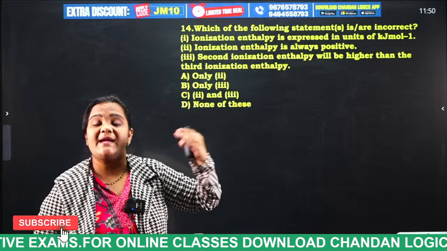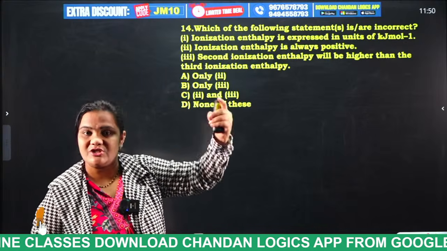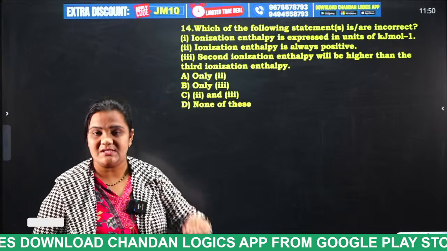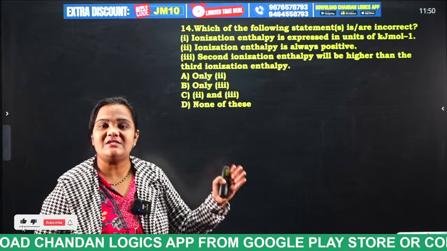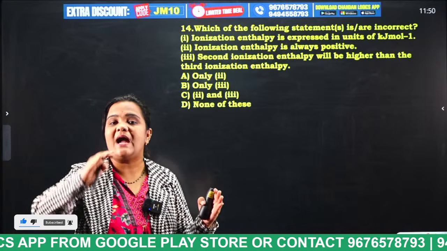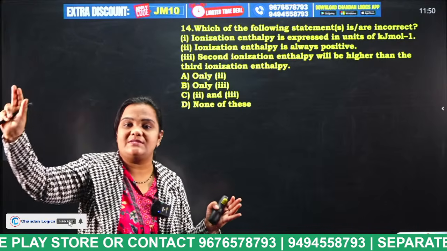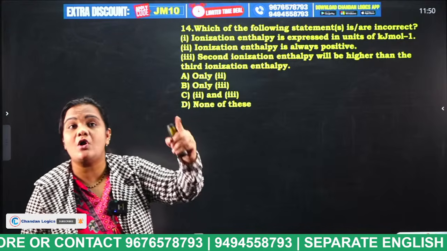That means the second ionization enthalpy is slightly lesser than the third ionization enthalpy. For example, the first level ionization enthalpy is 1, so the second is going to be 2 and the third is going to be 3. So it increases when the level increases. Why? Because ionization enthalpy is always positive.